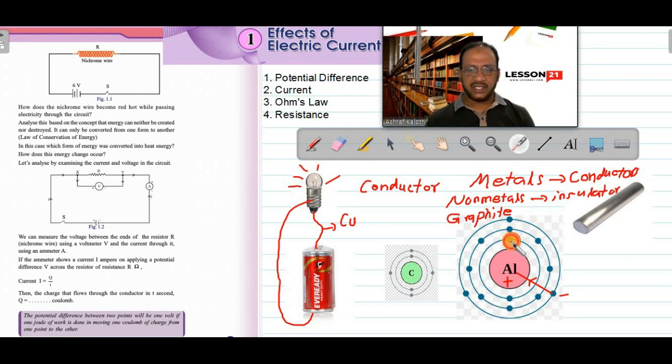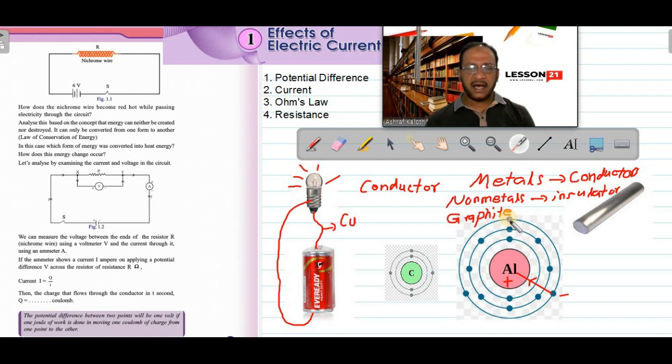So if you consider an electron in aluminium which is revolving very close to the nucleus, since it is very close to the nucleus, the force will be very strong. So this electron will always continue in a circular path. The next one also is nearer, so the force is enough for the electron to get centripetal force. This electron is also closer, so it will get the necessary centripetal force that will make it revolve around the nucleus.